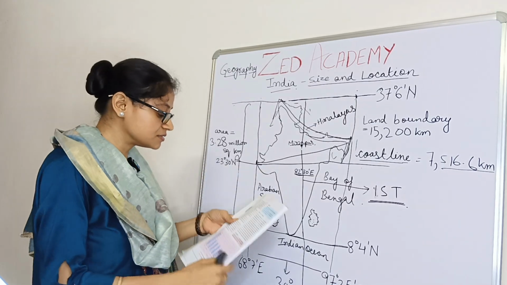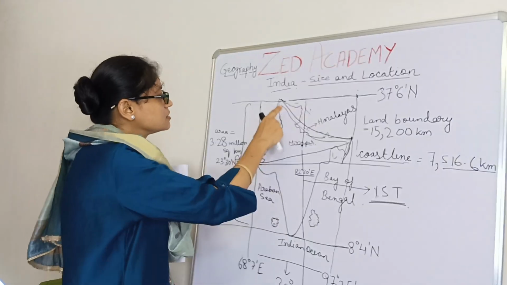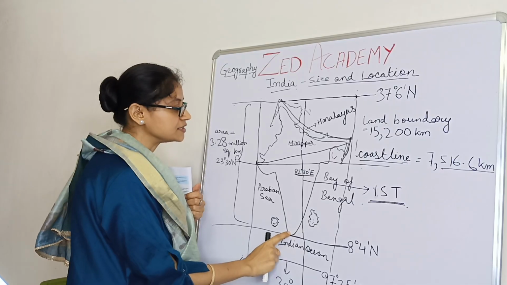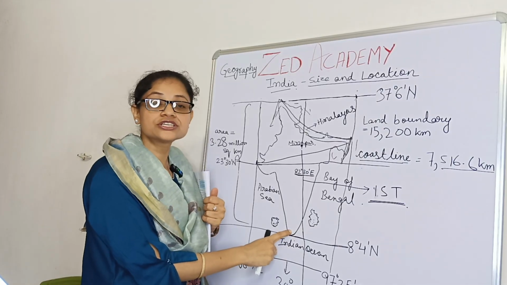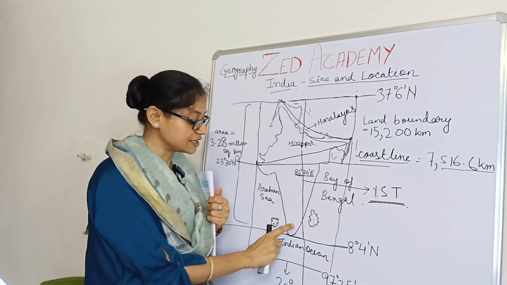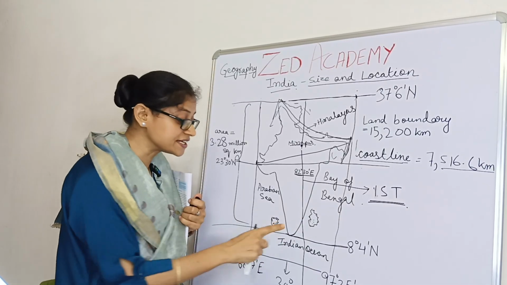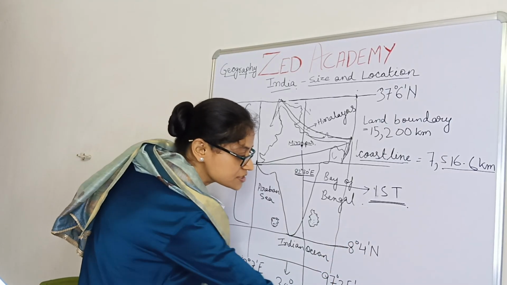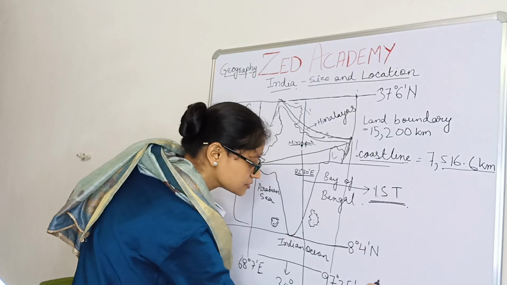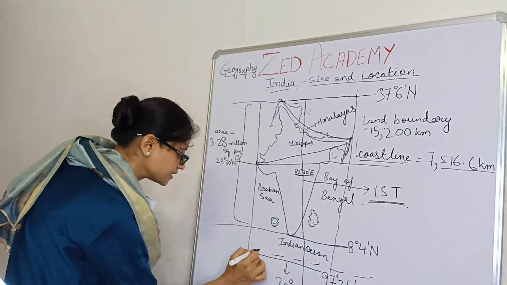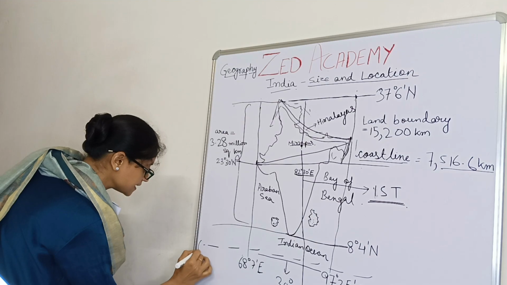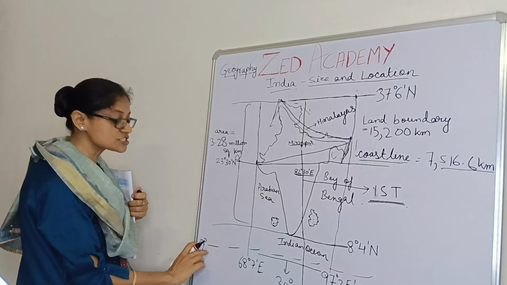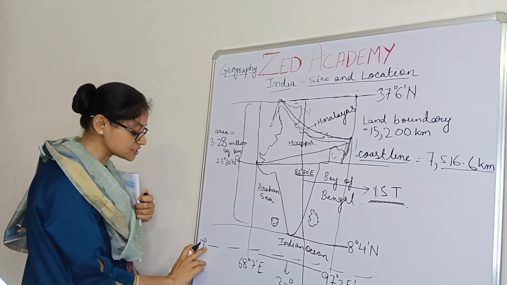Like the difference between the top of India, like Kashmir, and Kanyakumari. In Kanyakumari we can't feel the difference in the duration of time because it is situated near the equator. This is very important. It is 8 degrees 4 minutes north, so it is situated somewhere here. This broken line is the equator, that is 0 degree. With the equator we don't put any east, north or south because it is 0 degree.